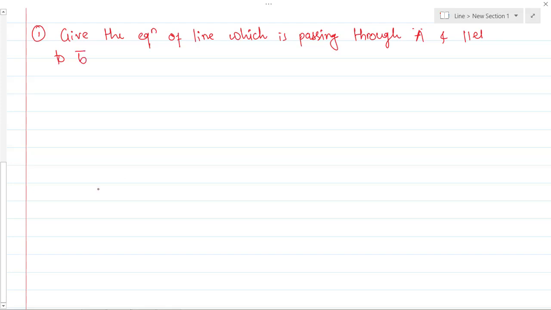Why are we giving that it is parallel to b bar? Because we want to fix its direction. Only passing through A is not sufficient, we have to give its direction also. So it is parallel to b bar means we are giving the direction.